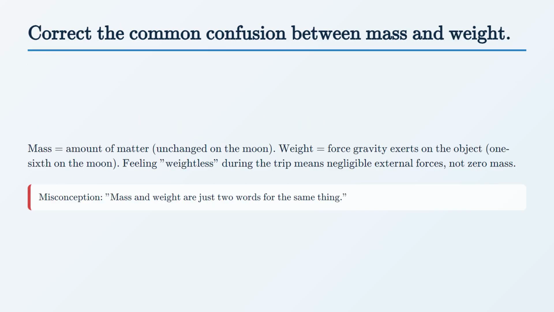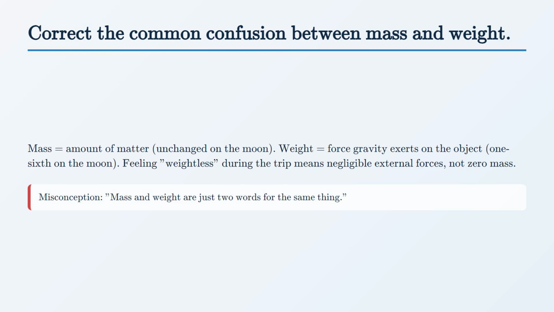Now, a distinction that trips up almost everyone. Mass and weight are not the same thing. Mass is a measure of the amount of matter in an object. Weight is the force that gravity exerts on it, and it's directly proportional to the mass. So, on Earth, the two track each other.